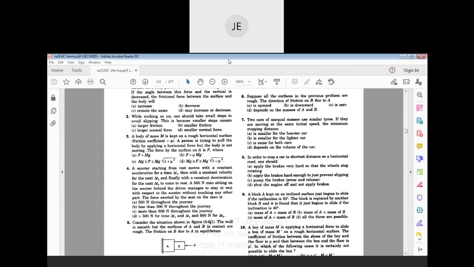The frictional force between A and B will try to act upwards. If it is kept on a horizontal surface, it would be left or right, but it is kept on a vertical surface. So the frictional force will be upwards, since the movement is downwards. Good.